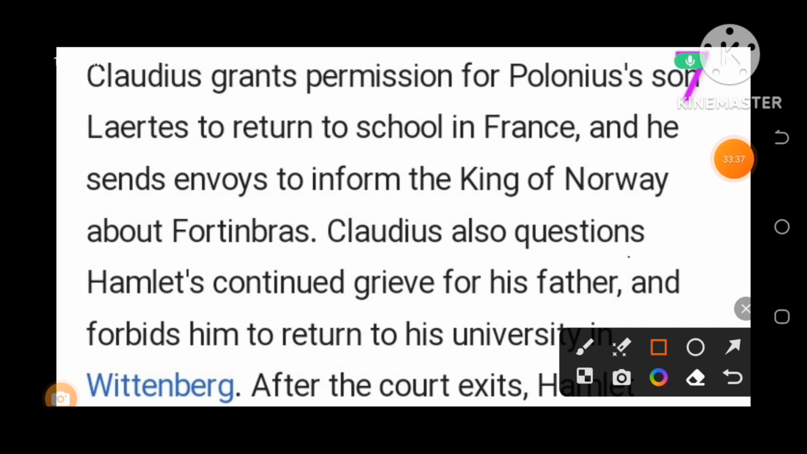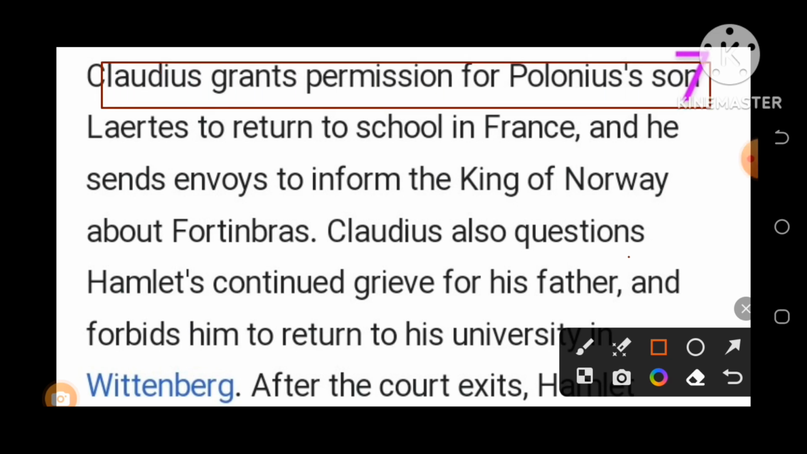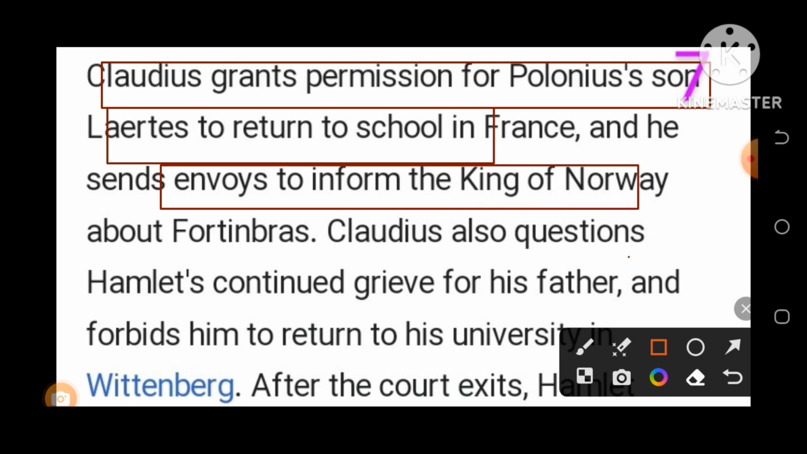Further the story moves. Claudius grants permission for Polonius' son Laertes to return to school in France, and sends an envoy to inform the King of Norway about Fortinbras. Who is Fortinbras? I have already discussed.